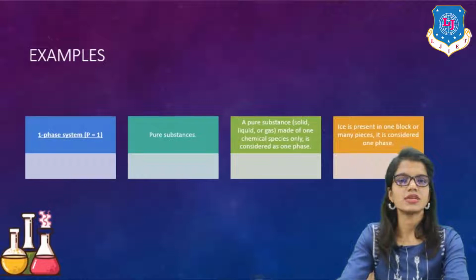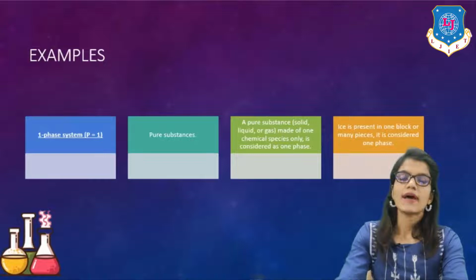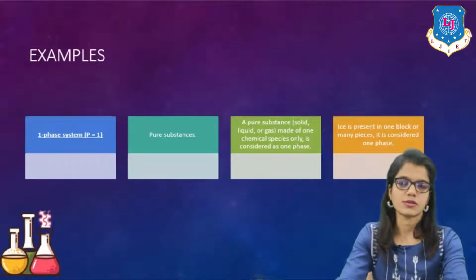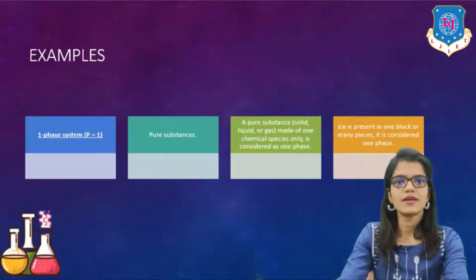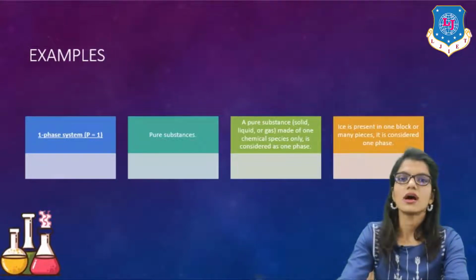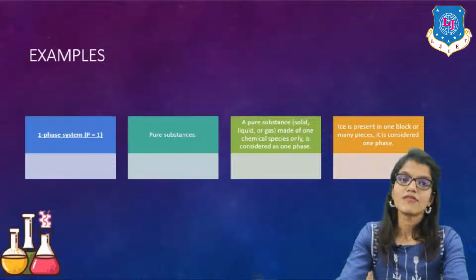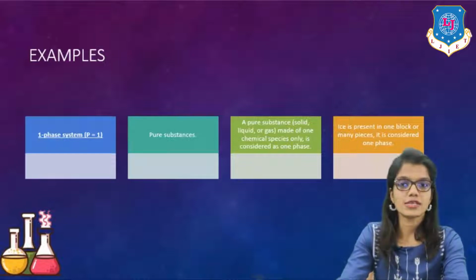Along with that, we have seen what a phase is. So depending upon phase, we can have two different kinds of systems. Number one, a homogeneous system, and number two, a heterogeneous system. How can we define it? So depending upon the types of phases which are present in a chemical system, we can define it as a homogeneous system or a heterogeneous system. So how is it possible? Here we have different types of phases.